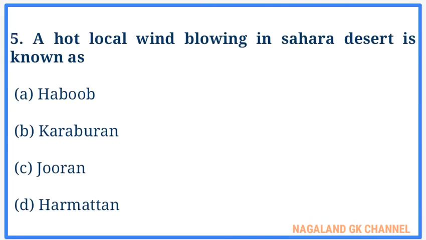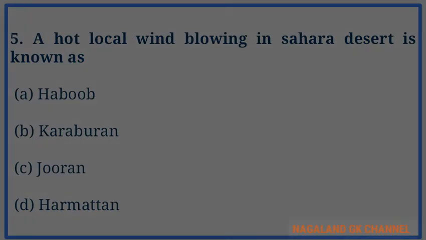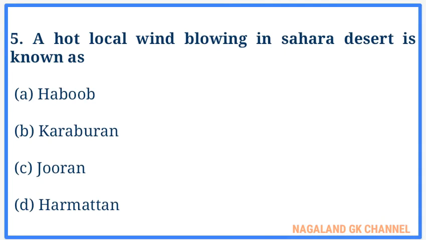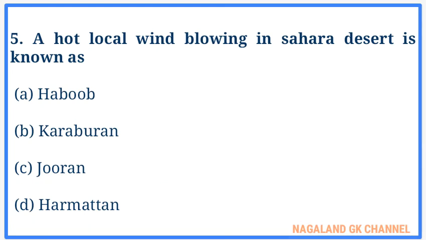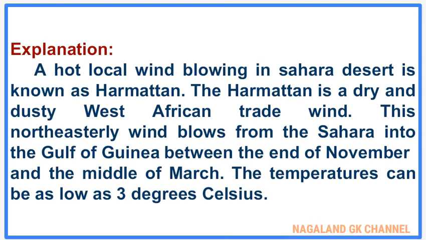Question number 5. A hot local wind blowing in the Sahara Desert is known as. The correct answer is option number D, that is harmattan. Here, explanation. A hot local wind blowing in the Sahara Desert is known as harmattan. The harmattan is a dry and dusty West African trade wind. This northeasterly wind blows from the Sahara into the Gulf of Guinea between the end of November and the middle of March. The temperatures can be as low as 3 degrees Celsius.